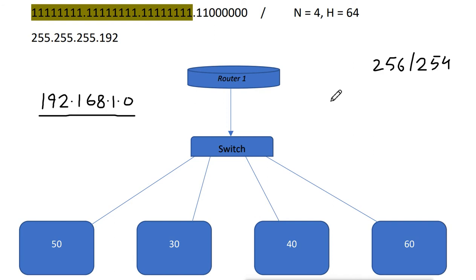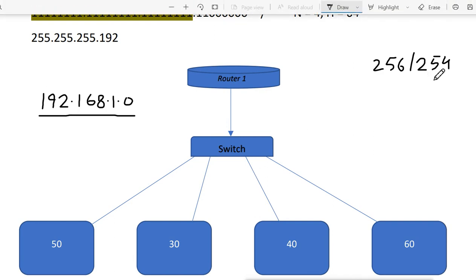Now if this is the network and we have this total number of IP addresses, I have these 4 different departments here. In one department I have 50 machines, in another department I have 30 machines, in another department I have 40 machines, and in another department I have 60 machines.